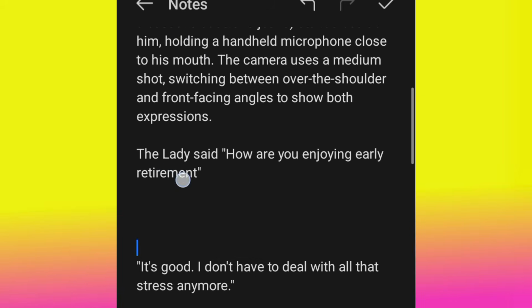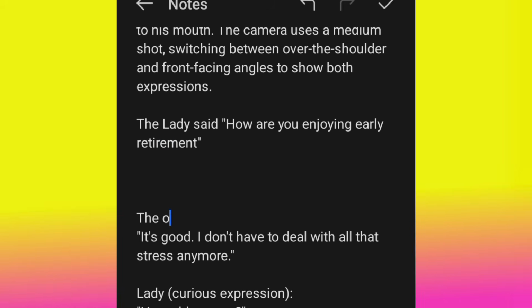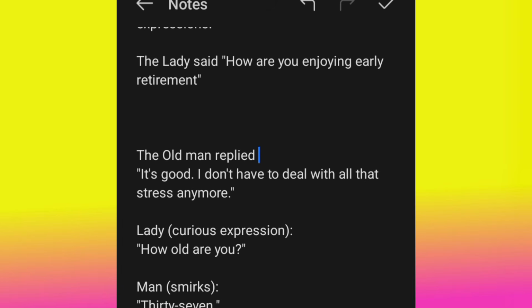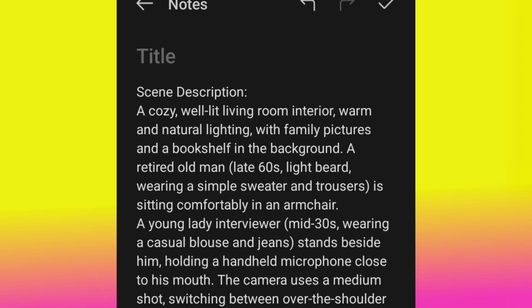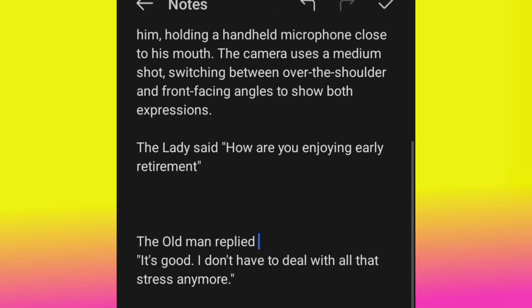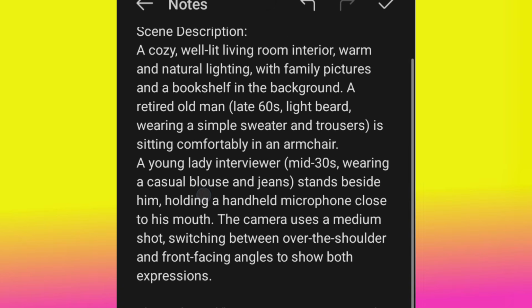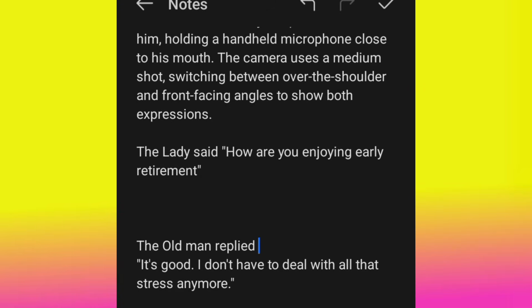So I'm going to say the old man replied. Now, if you look here, it is old man. That is why I need to put old man here, so that the AI will understand, oh, this particular subject, the old man, this is what you want him to say, right?